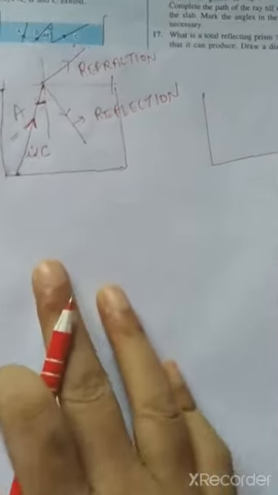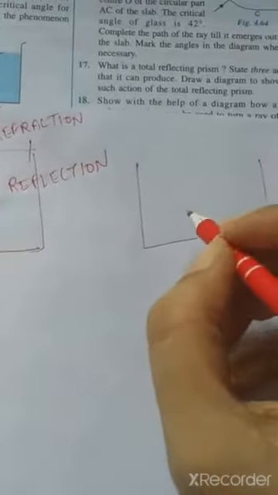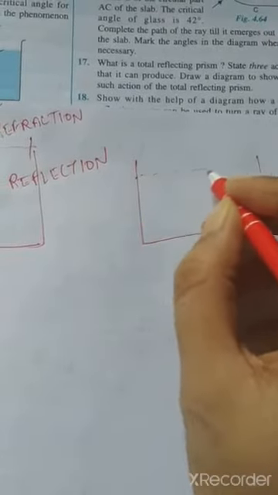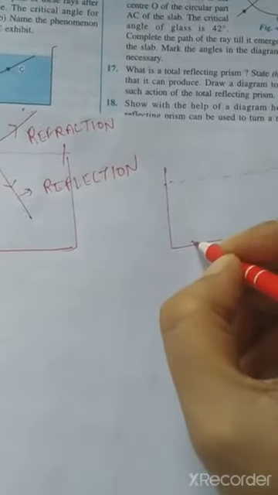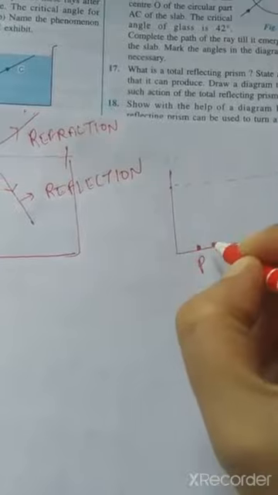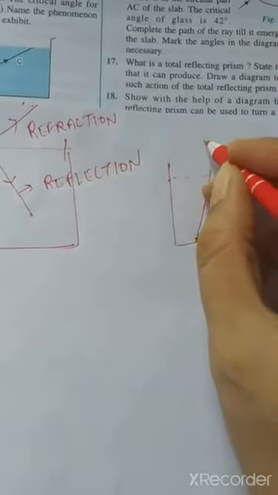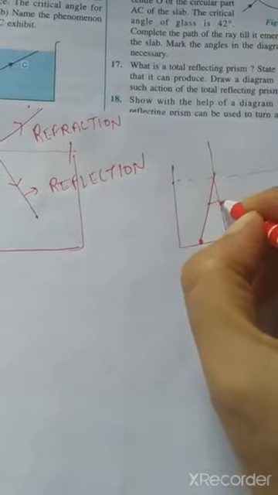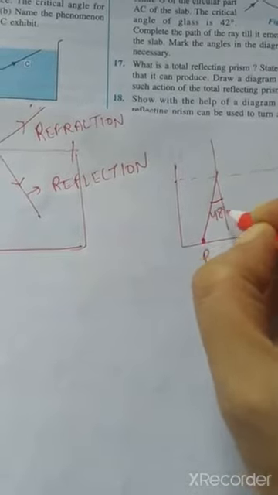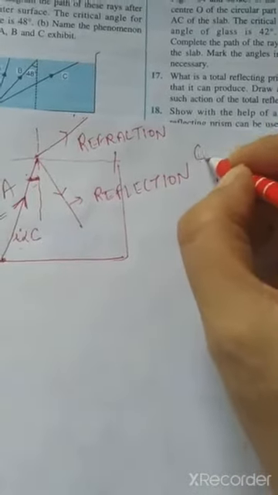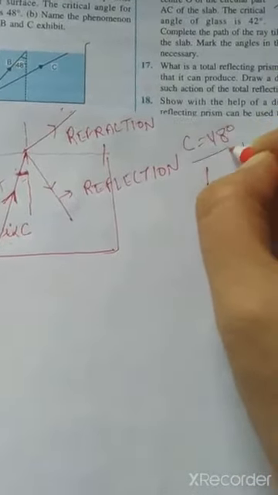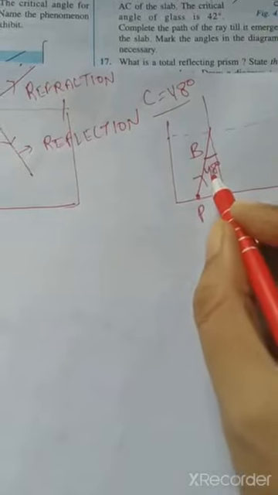I am drawing it separately to explain because I know a few students will get unclear about this. So here is the point source, and now this ray of light strikes this surface, and this angle is now given as 48 degrees, and also in the question it is given that the critical angle is 48 degrees. So you can see that in this case the angle of incidence is equal to the critical angle.